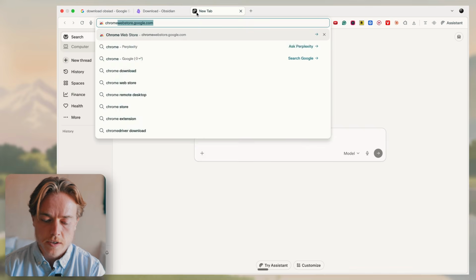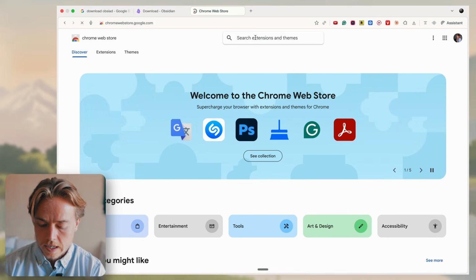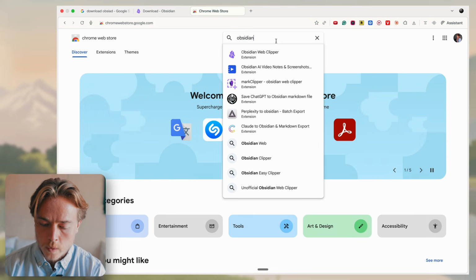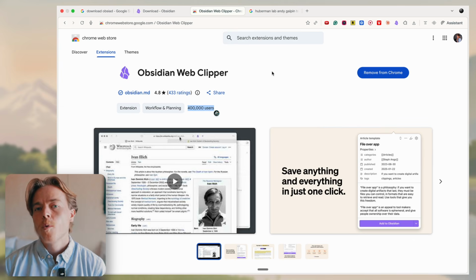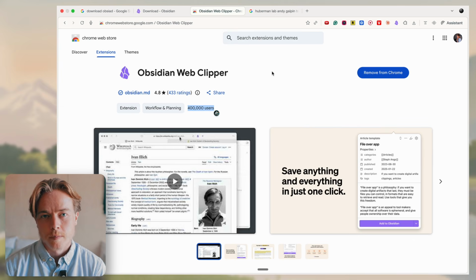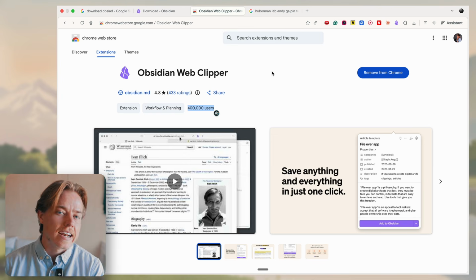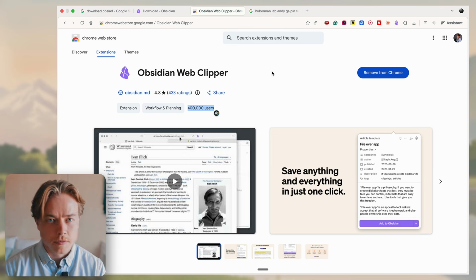Now, the next thing we're gonna do is go to the Chrome Web Store and download the Obsidian Web Clipper. So this one here. And now we are going to start gathering information. So I would start with a topic you're really interested in, one that you want to learn and grow in. Like I said, for me, that is hypertrophy, building muscle as efficiently as possible.